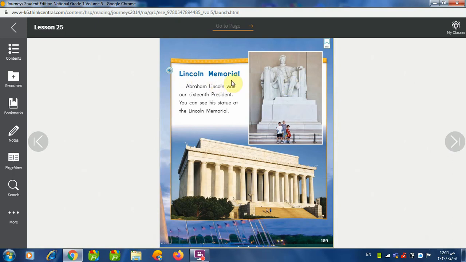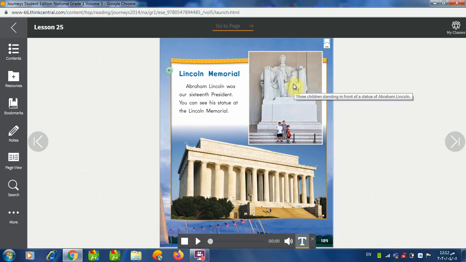Lincoln Memorial. So this man is called Lincoln, okay? Abraham Lincoln was our 16th president. You can see his statue at the Lincoln Memorial. Alright, so this man right here is called Abraham Lincoln. Who is Abraham Lincoln? He was the 16th president.